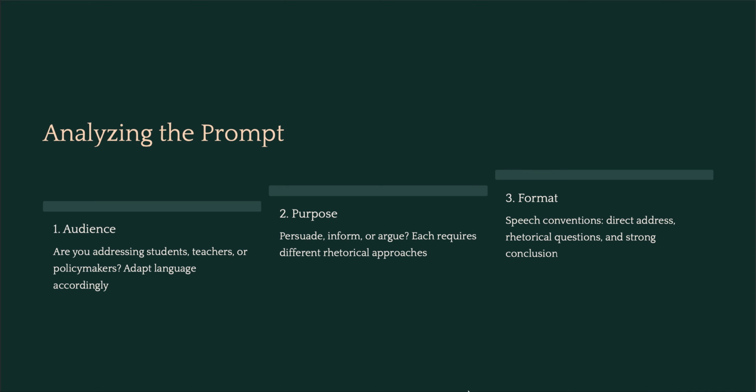The main point that you have to work for is to know the audience. Are you talking to students, teachers or officials? Adjust your tone and language. A speech to students is informal and motivational, while a talk to policymakers needs formal, persuasive language. So, you have to keep an eye on the purpose and the format of your speech as per the audience. Directed address, rhetorical questions and a strong conclusion all have to be marked keenly when you are doing your speech writing.